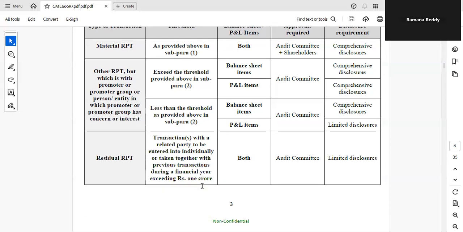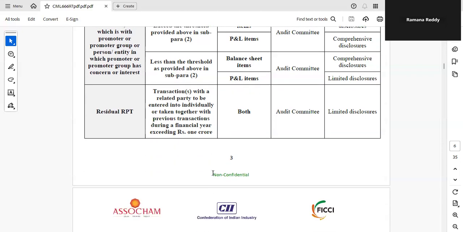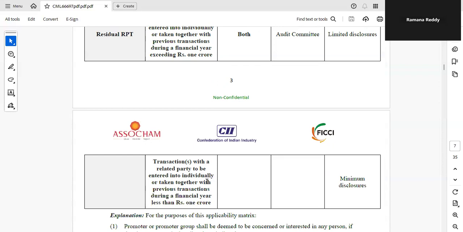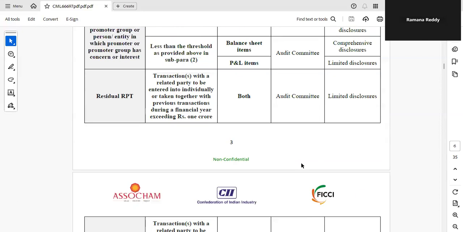Then if it is a residual RPT, so it is not material and it is only a related party transaction, with the promoter not involved, it is a residual RPT. For a transaction with a related party entered into individually or taken together with previous transactions during the financial year, we have to see whether it exceeds 1 crore or is less than 1 crore. If it exceeds 1 crore, limited disclosure. If it is less than 1 crore, minimum disclosure.